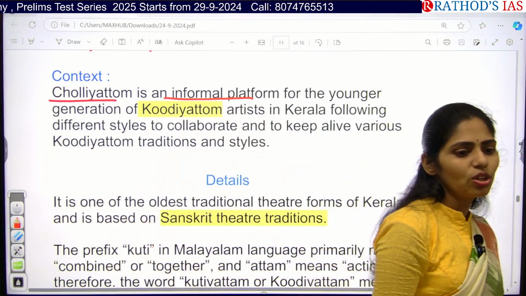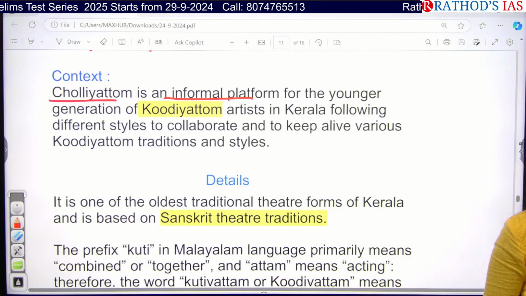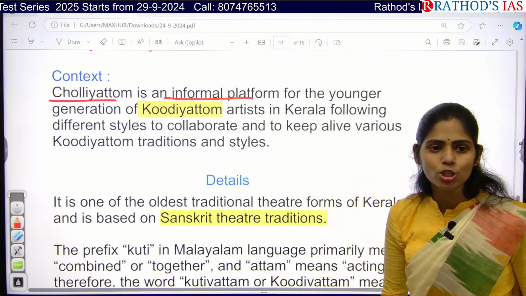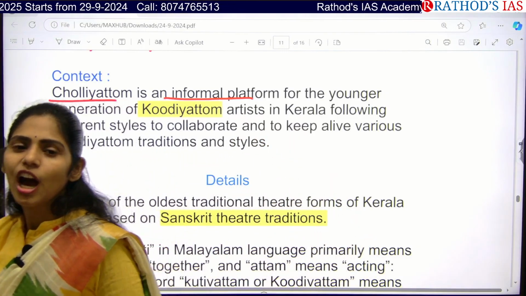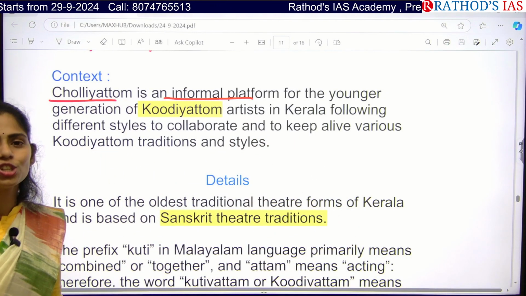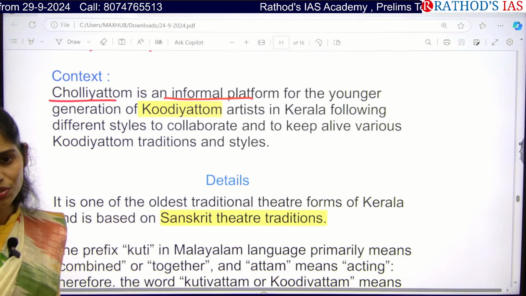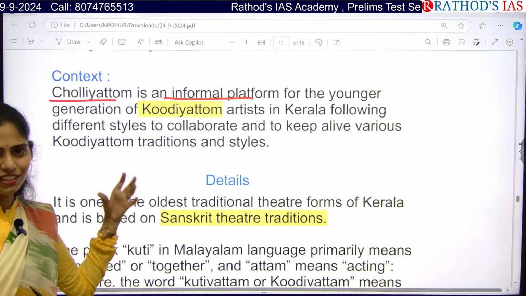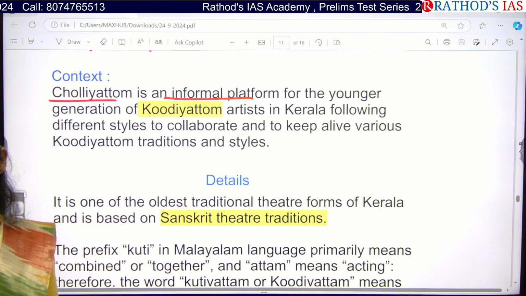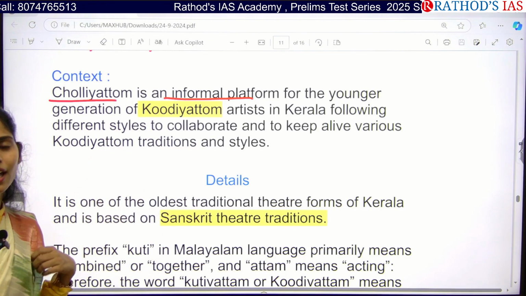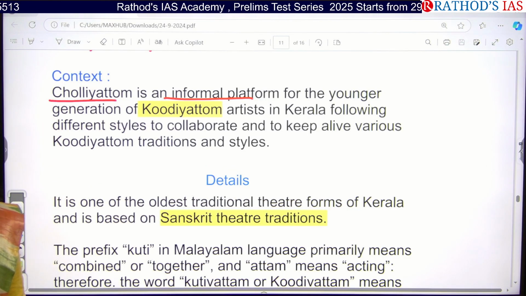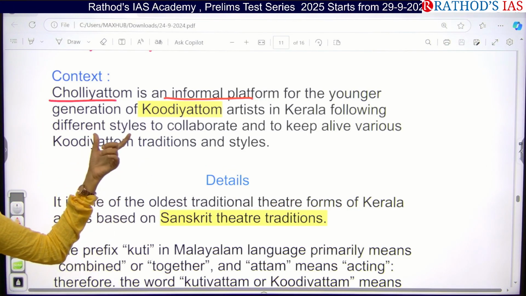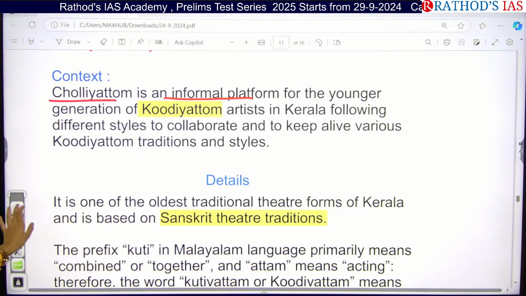Okay. So here you can get a question, because art and culture is part of your mains also. How can we preserve our culture? How can we preserve our history of visual arts? If you get any question like this, you can use this article as a case study: Kudiyattam artists in Kerala are using Choliyattam as an informal platform to keep it alive.